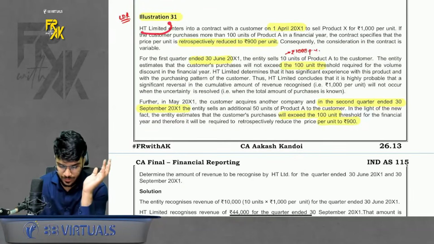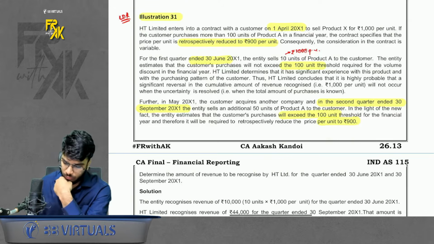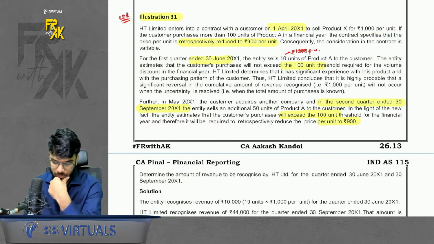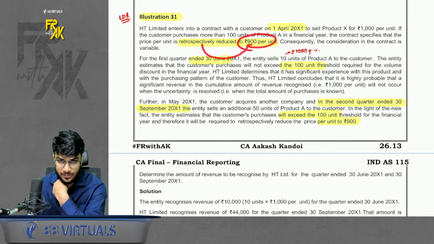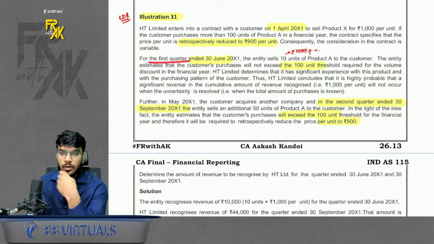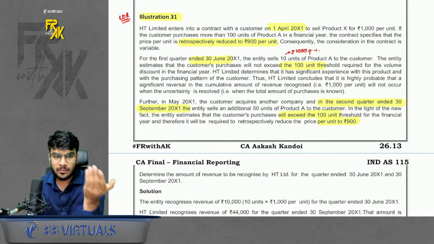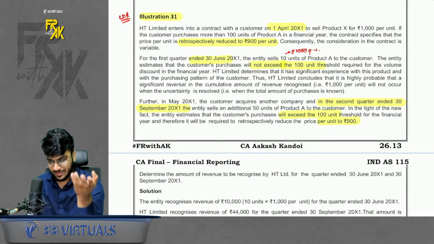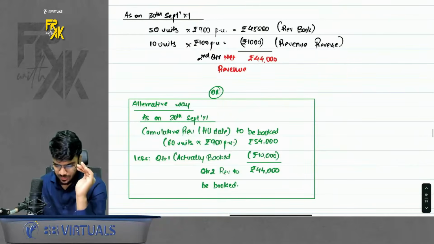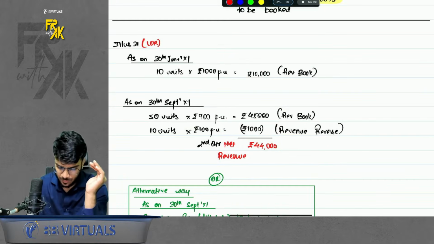What does it say? HT enters into a contract with a customer on 1st April 11 for selling at rupees 1000. It also says that if we produce more than 100 units, the price will retrospectively be reduced to 900 rupees per unit. Very good. Now, for the first quarter, the estimate is that the customer purchased 10 units and the purchase will not exceed 100 units. So in that case, book the revenue as per 1000 rupees. So in the first quarter, we sold 10 units. We book the revenue as per 1000 rupees. Very good.